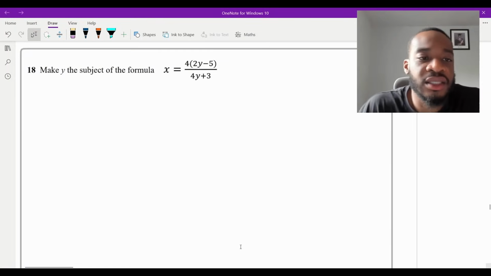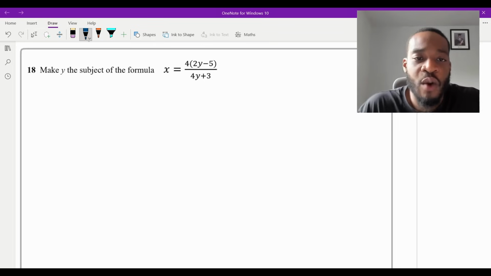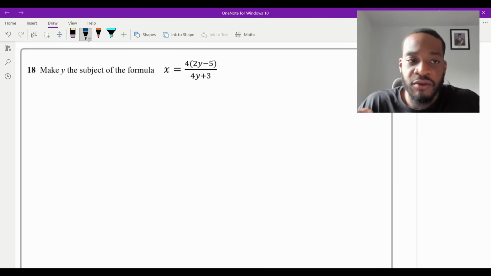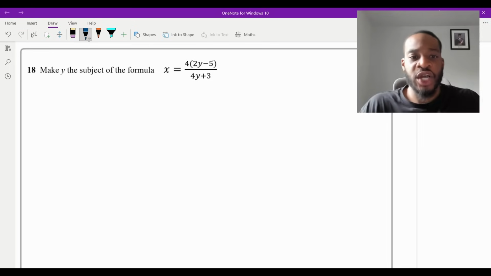Okay, so question 18 says, make y the subject of the formula x is equal to 4, bracket 2y minus 5, divided by 4y plus 3, and this is a 4 marker. Now, these types of questions are the trickier types of changing the subject, whereby the thing that you're trying to make the subject appears twice, and it's a fraction here. What do you want to do? Firstly, you always want to get rid of any fractions, right? Just because when you have fractions, you can't move things from left to right.